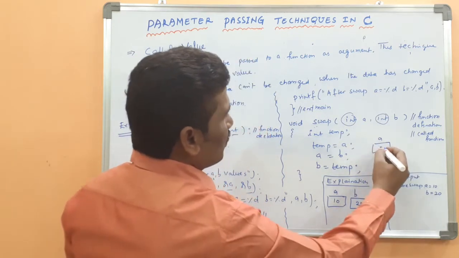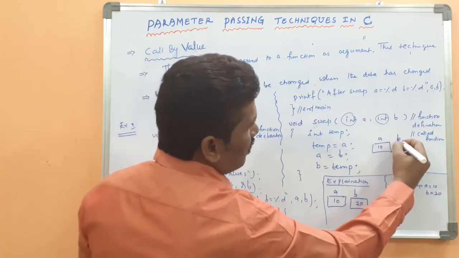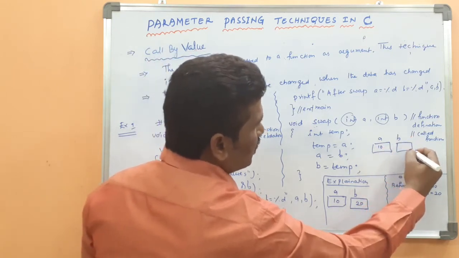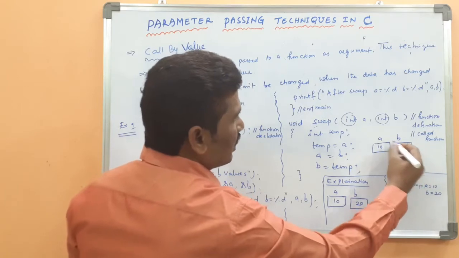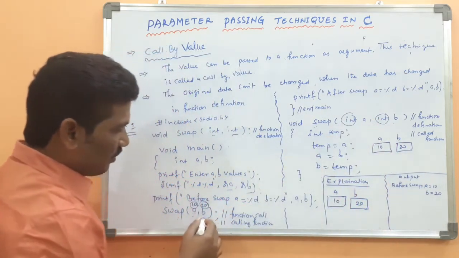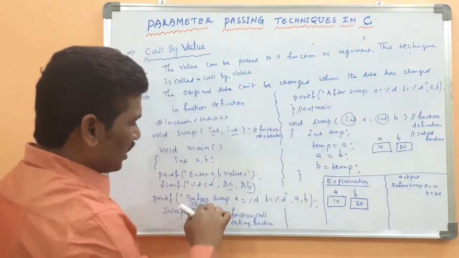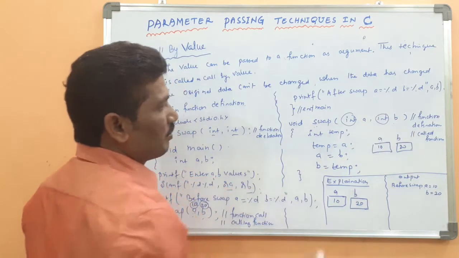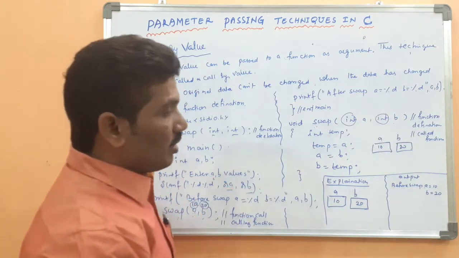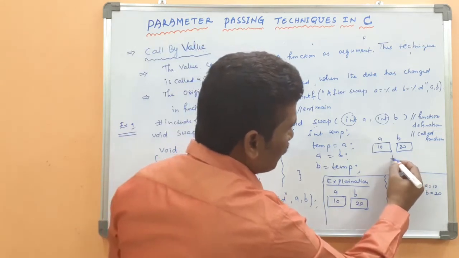The a value becomes what? 10. B value becomes what? 20. Okay, A can accept the value from A, B can accept the value from B, because 10 will be placed in the variable A, the 20 will be placed in the variable B. Hope it is clear. Then another variable I have taken is temp.